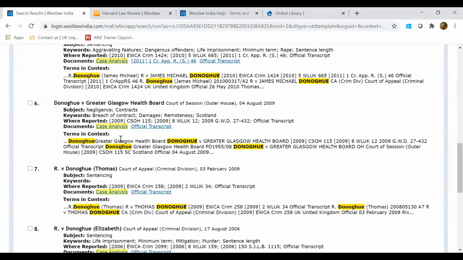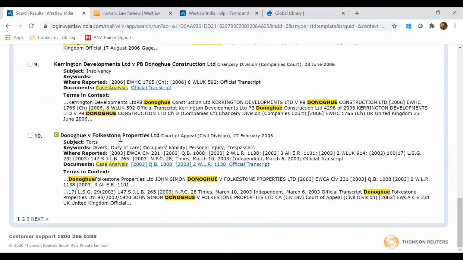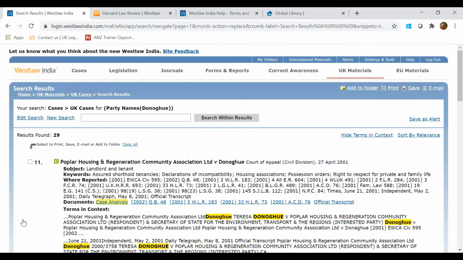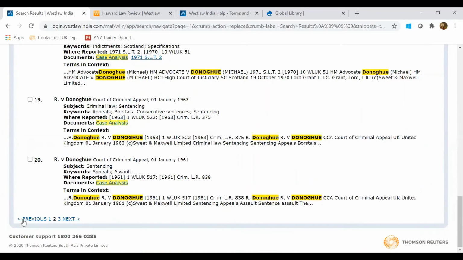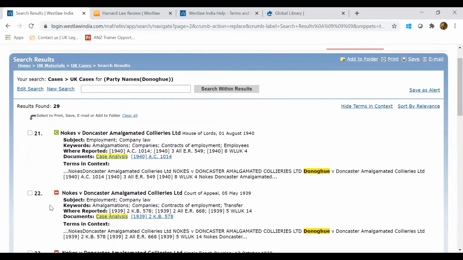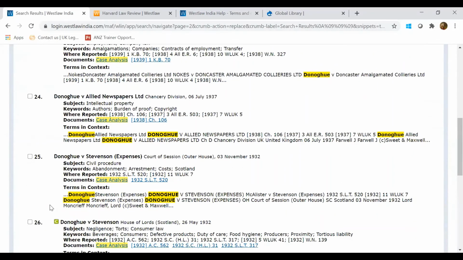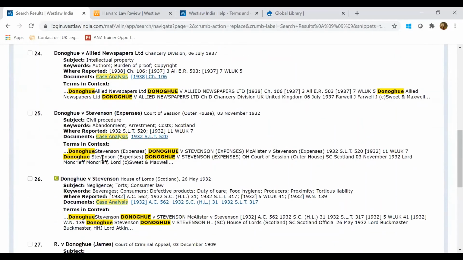Oh, he's looking for Donoghue versus Stevenson. Is this the one? 1932. Yes, this is the English reporting. Okay.